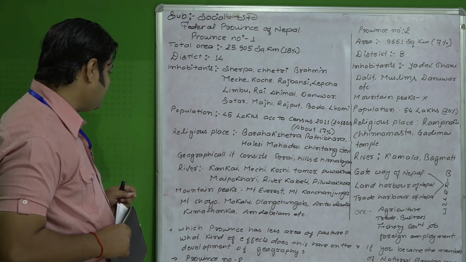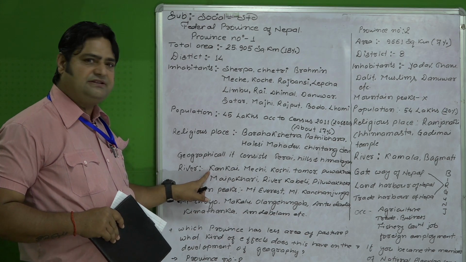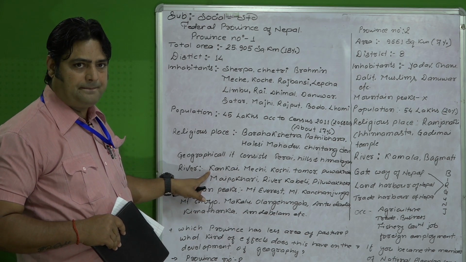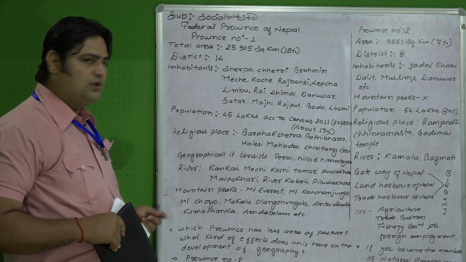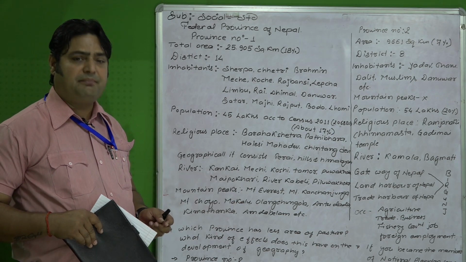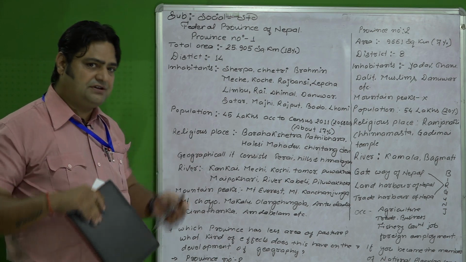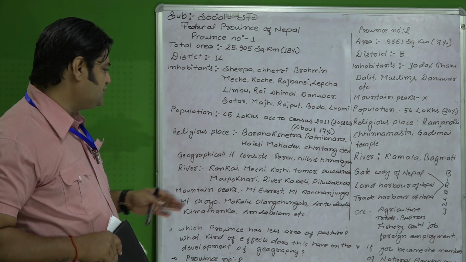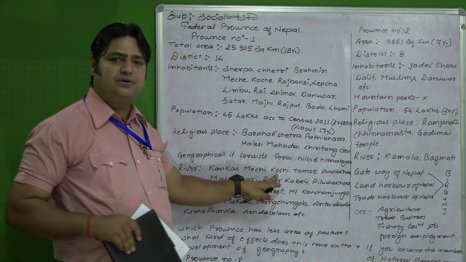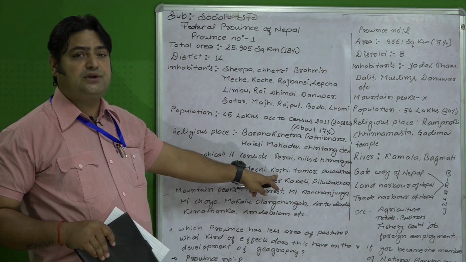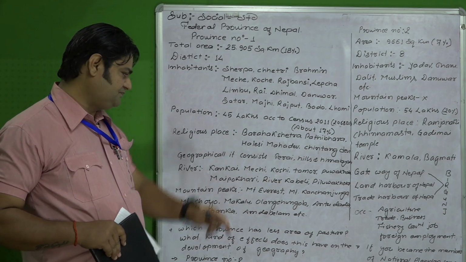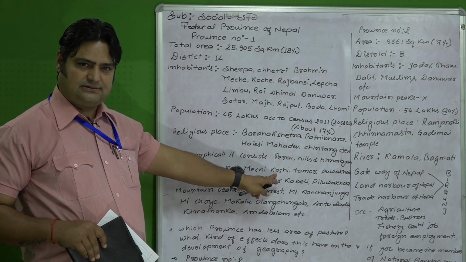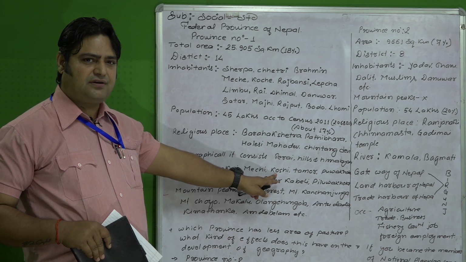The most famous rivers are the Kankai, which has been asked many times in the examination for the map, and Mechi. Similarly, the Kosi is made by the combination or merging of 7 rivers, so it is also known as the Saptakosi. Because it is formed by seven rivers joining together, the Kosi is also called Saptakosi, which is the biggest river of Nepal.